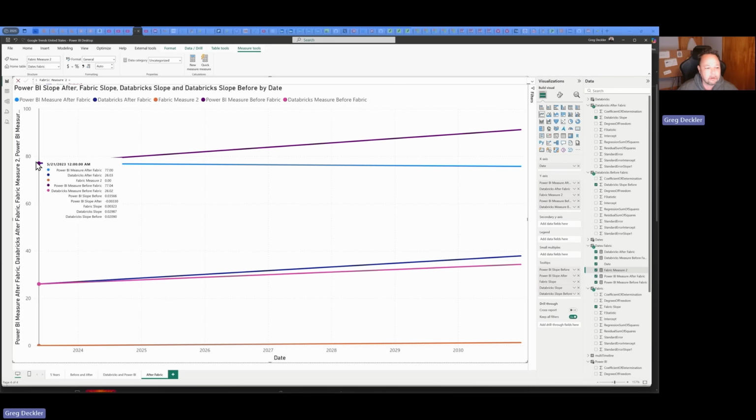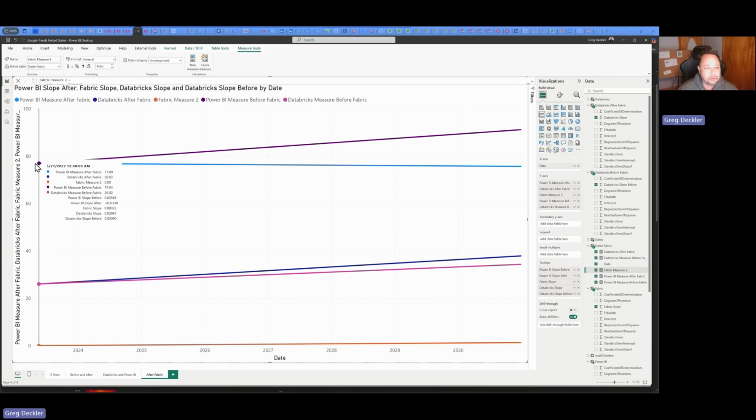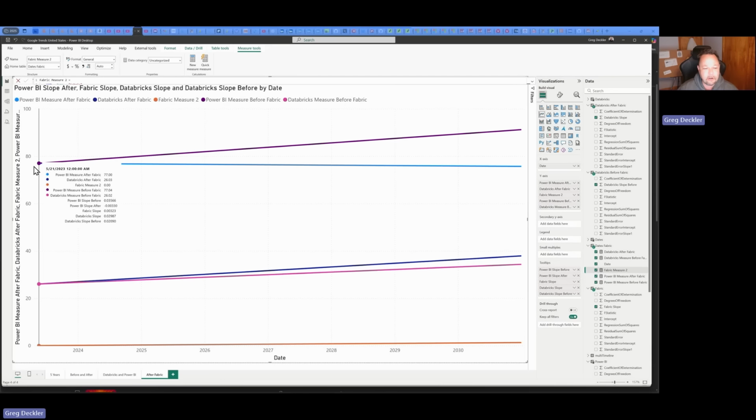It would start out here in terms of Power BI measure before it was 77, and it would actually grow in size to 91. Versus the light blue one, we're starting out at 77, and because it's a negative slope, by the time you get out to 2030, it's actually down to 75.69, right? So it actually decreased some, not a lot, but it decreased some.